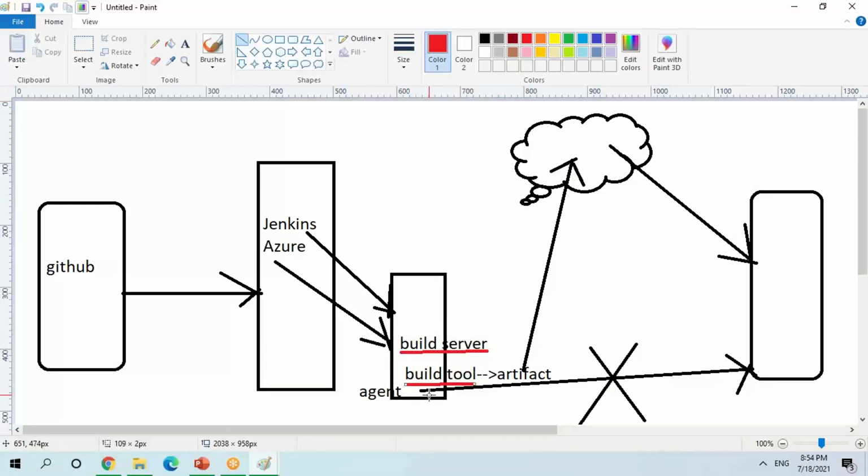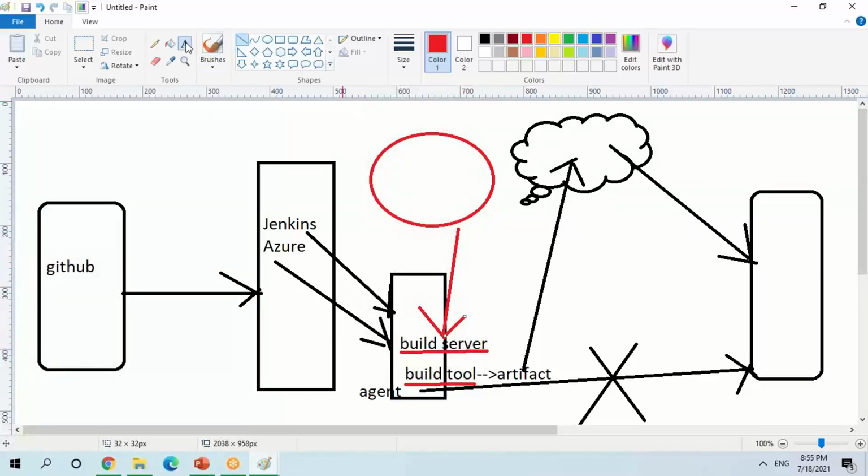Now, what will the build tool do? If you talk about a Maven-based project, for building I need to download some artifacts or dependencies from the central Maven repository. Let's assume I have the central Maven repository, where I get my artifacts downloaded into my build server to complete my build.